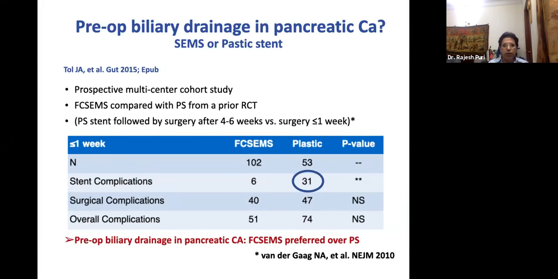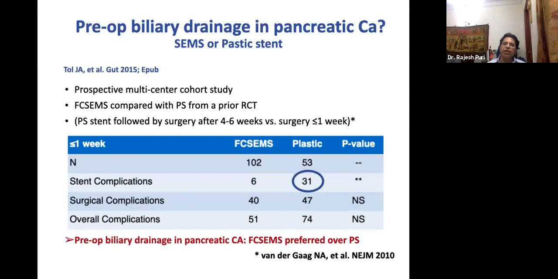This is the study which was published in Gut 2015. It was a multicenter study, and they compared fully covered metal stent versus plastic stent, and what they showed is that stent complications were significantly higher in the plastic stent group. So indirectly, the message is that for those patients who are going for Whipple surgery within 3 to 4 weeks, and your intention of putting the stent is to decrease the bilirubin level from 15 to less than 10, in that scenario, plastic stent is good enough.